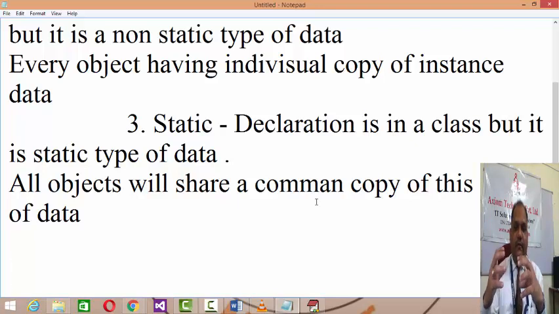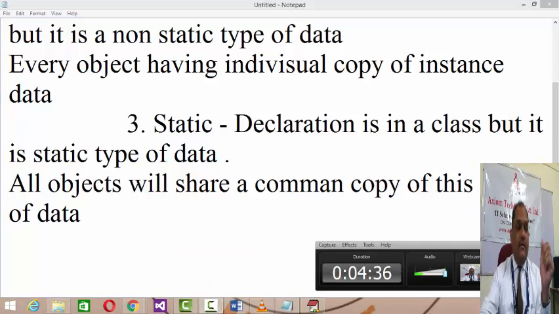If one object updates a certain value, then that updated value will be passed on to the other objects. So it's data that belongs to the class, not to the object. Hope you got the idea clear about the basic three types of data: static, local and instance.